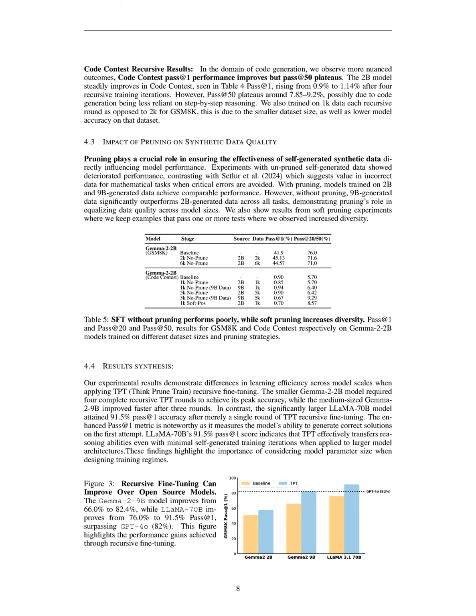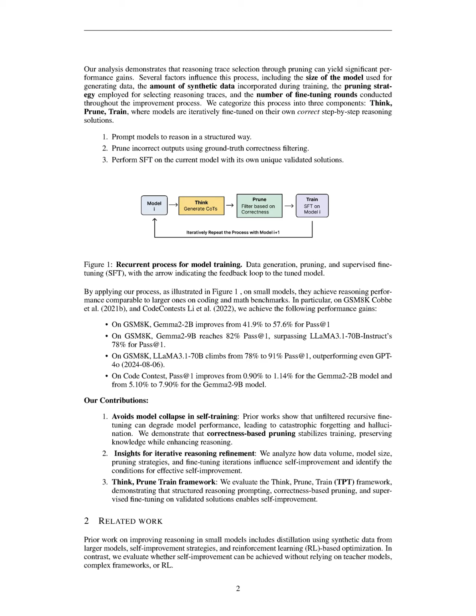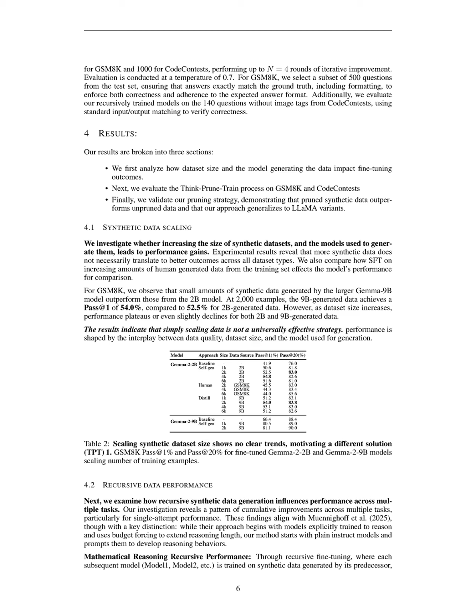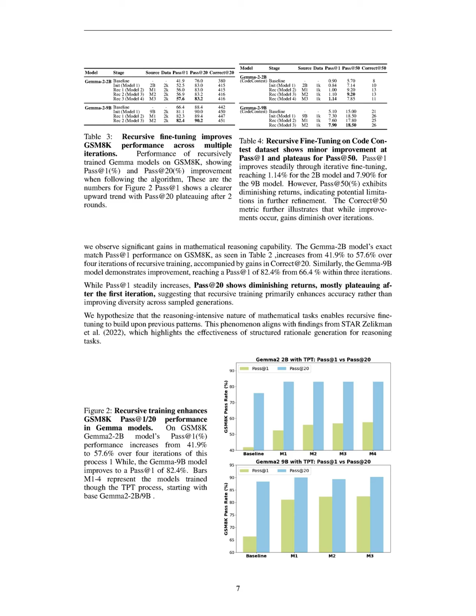Additionally, our correctness-based pruning strategy stabilizes training, preserving knowledge and preventing catastrophic forgetting, which contrasts with prior methods that often lead to performance degradation. In code contests, we observe a steady improvement in pass at 1 from 0.90% to 1.14% for the Gemma 2B model, showcasing the effectiveness of our method in enhancing accuracy. Overall, our findings indicate that TPT not only improves reasoning performance, but also maintains diversity in outputs, making it a robust alternative to existing methods reliant on larger models or complex reinforcement learning frameworks.